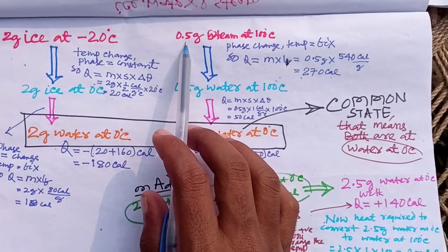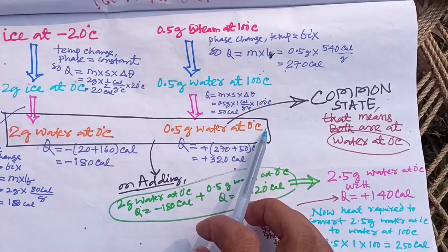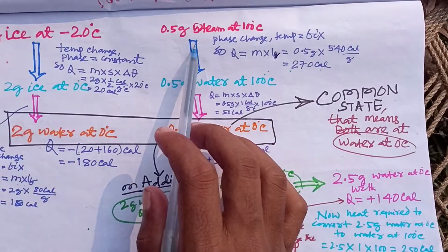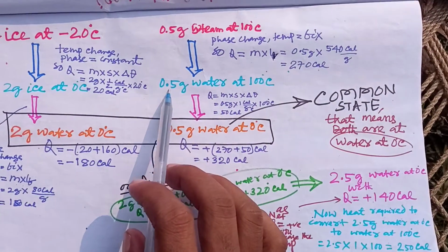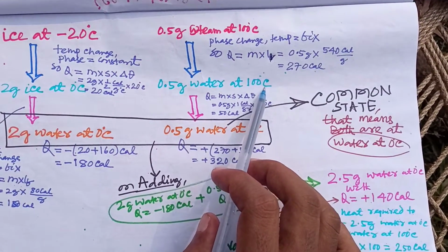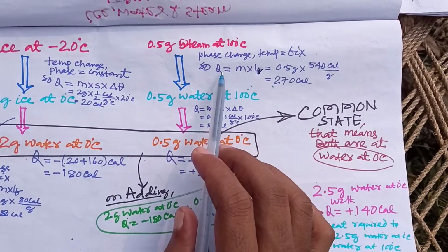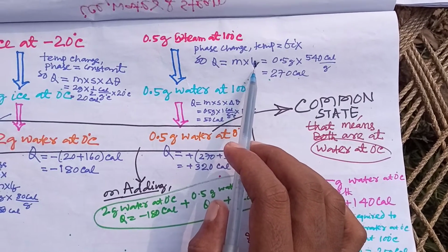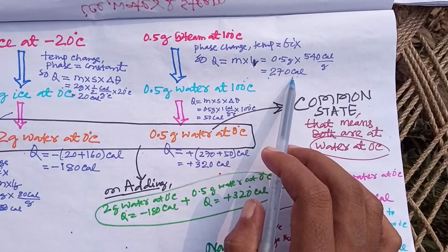Similarly, we have to convert 0.5 gram steam at 100 degree to 0.5 gram water at 0 degree in order to achieve the common state. For this, first of all we have to convert 0.5 gram steam at 100 degree to 0.5 gram water at 100 degree. So here the phase changes but the temperature is fixed, so we have to use Q is equal to mLv, where Lv is the latent heat of vaporization. So this comes out to be 270 calorie.